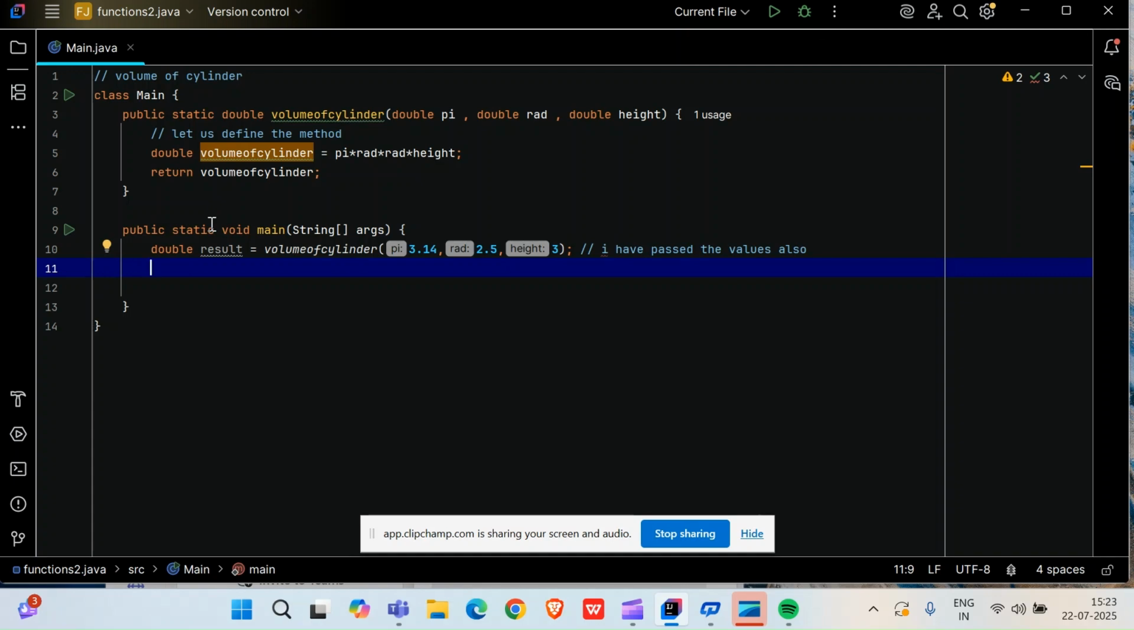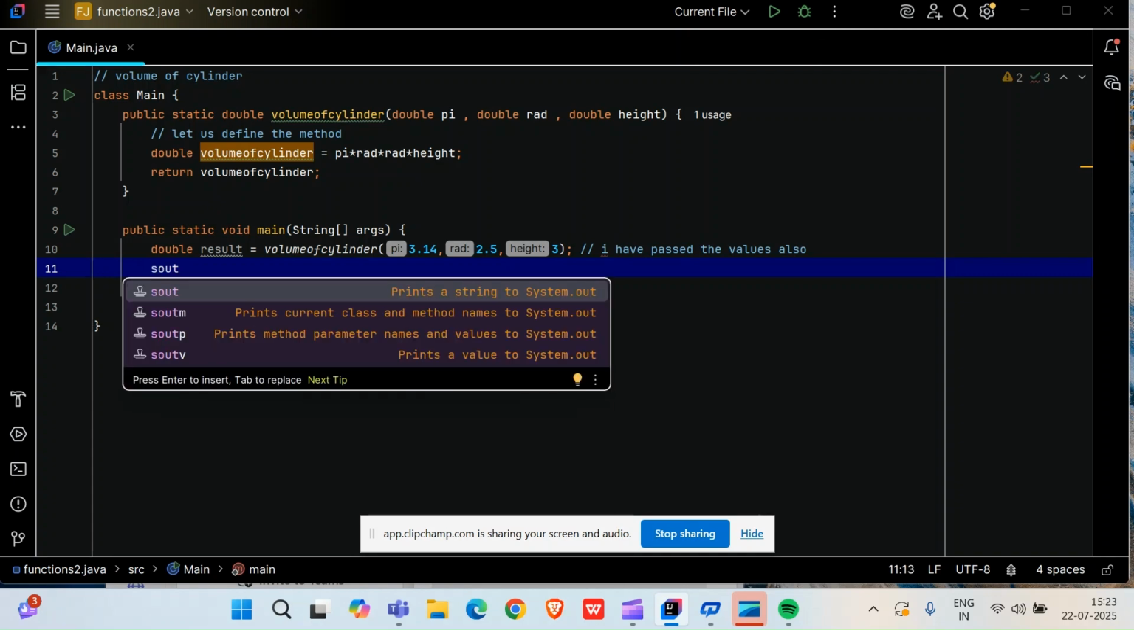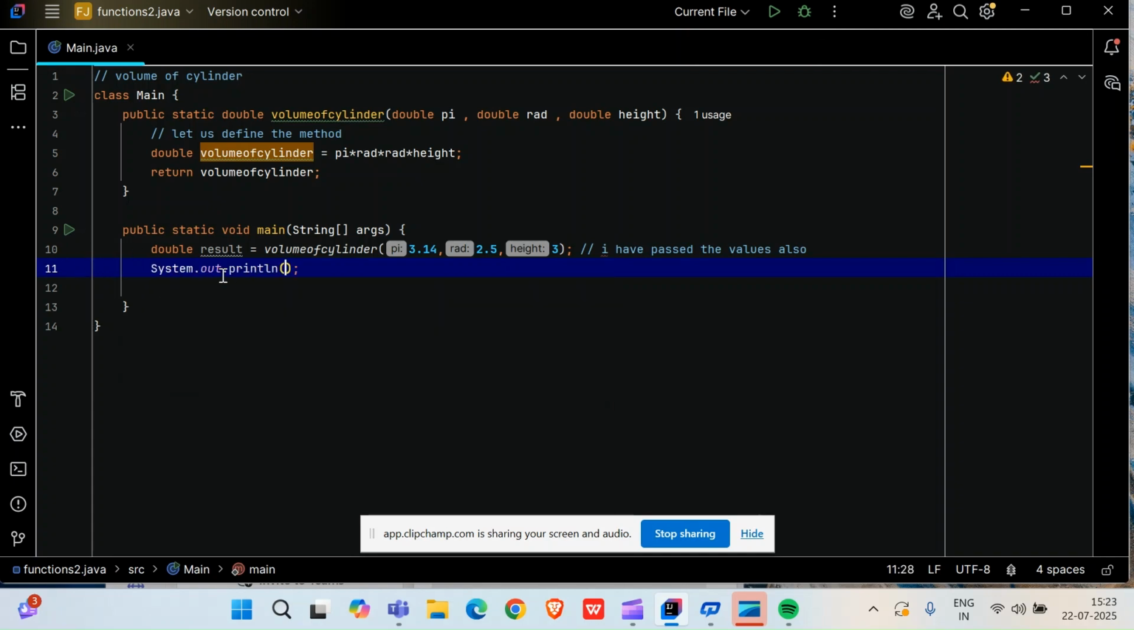Okay friends, so right now I will simply print this value. Double result value, I will print it. The volume of cylinder is, and it will show me the calculations. One more thing, plus result. All right friends, in front of you, you will now get the result. Let me show you how you are getting the result.